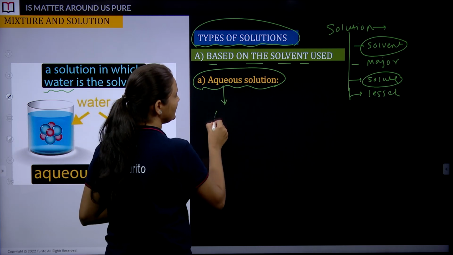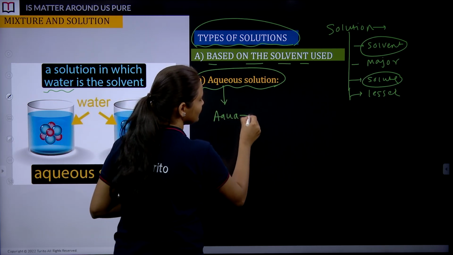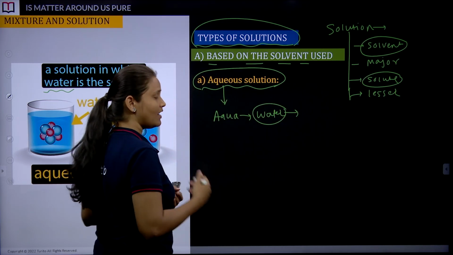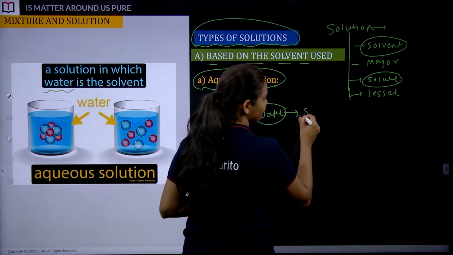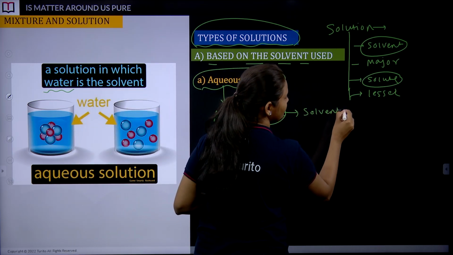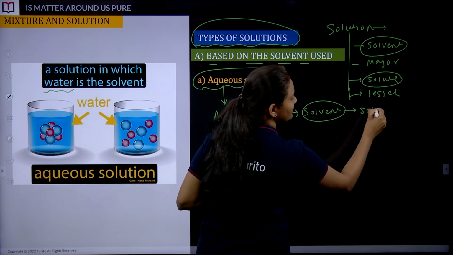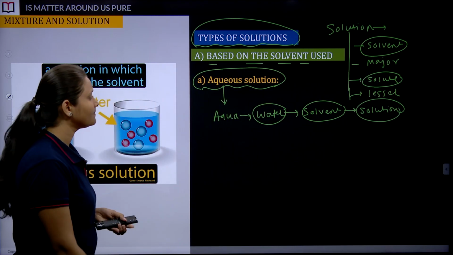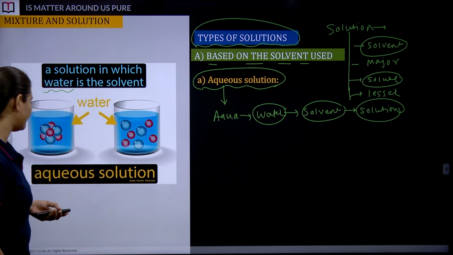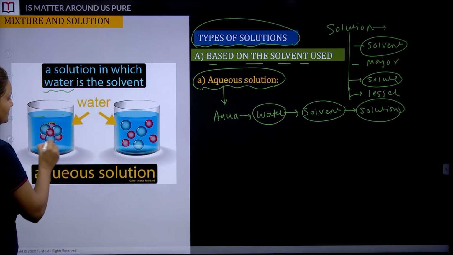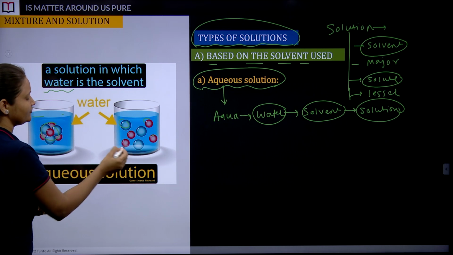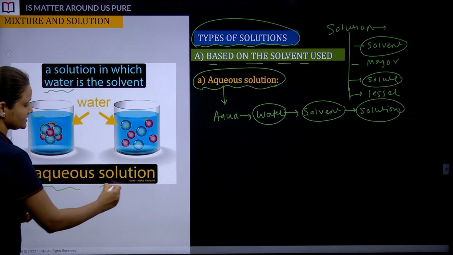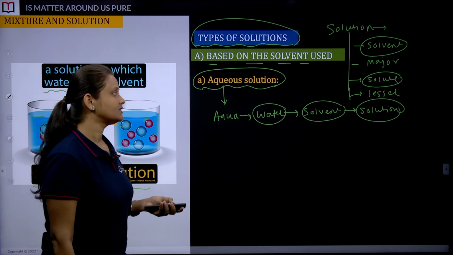Aqueous is derived from the word aqua, and aqua is related to water. So basically we are saying that we have used water as a solvent to prepare the solution. Followed? This is aqueous solution, focus here. So this is water, this is some solute, they are getting dissolved with each other and we have used water. Correct? This is aqueous solution.